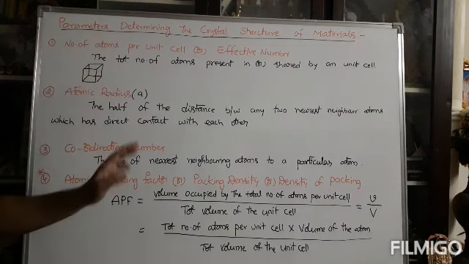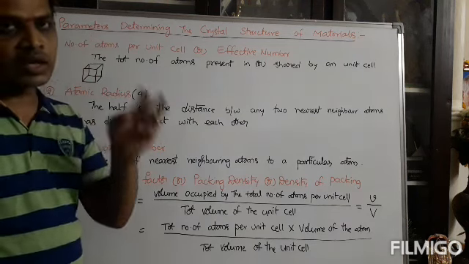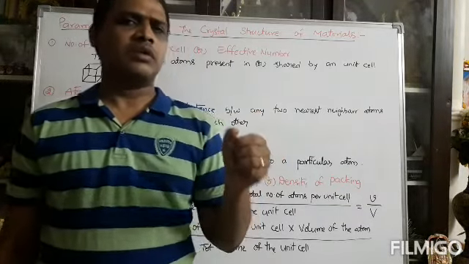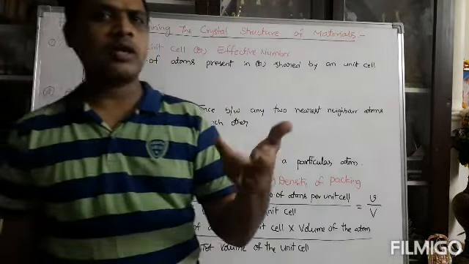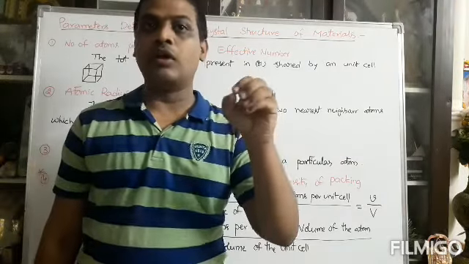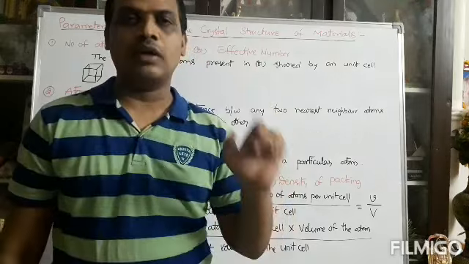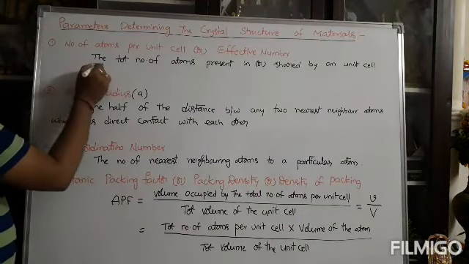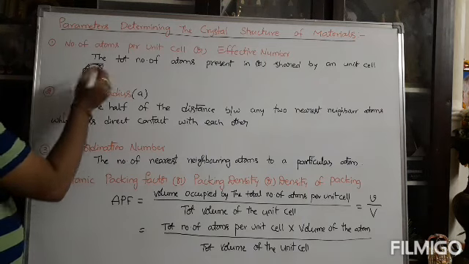In this unit cell, how many atoms are there? You take the very smallest geometrical structure; it may have 1 atom, 2 atoms, 3 atoms, 4 atoms, anything. Suppose I take this as the unit cell, and completely 1 atom exists in it.